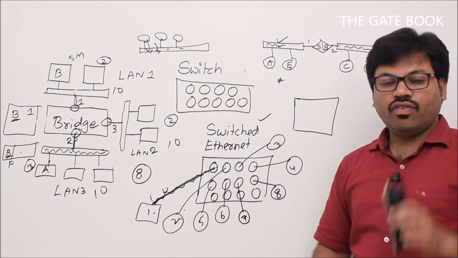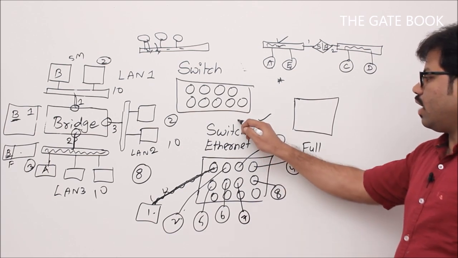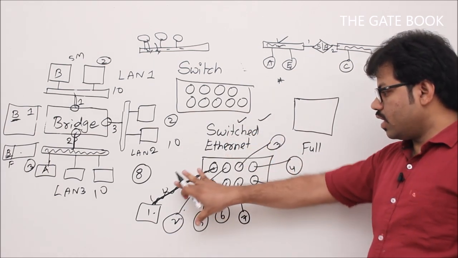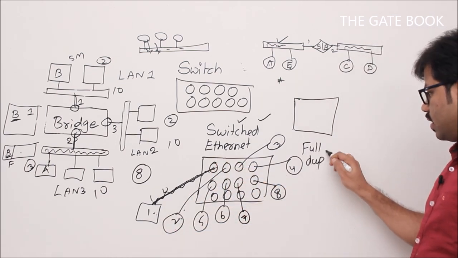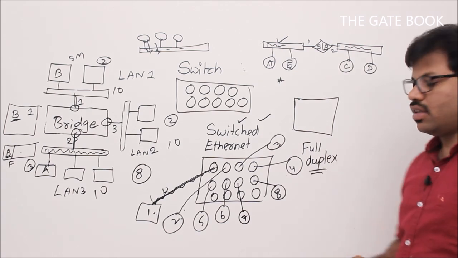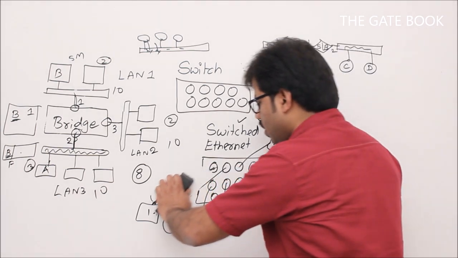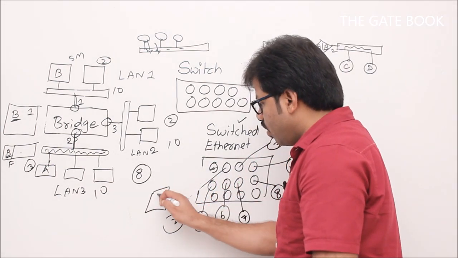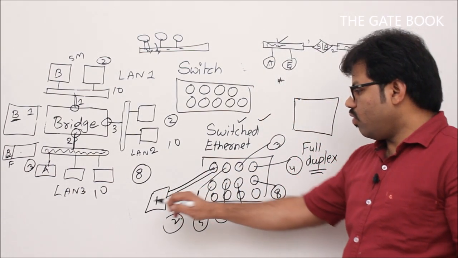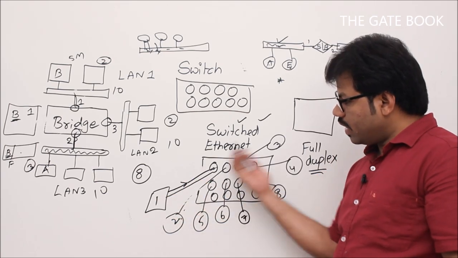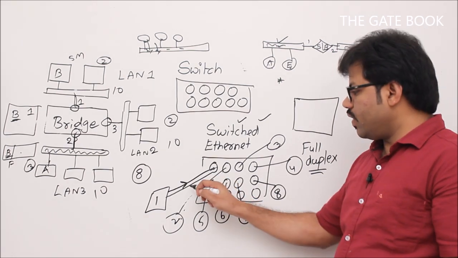Here we are going to have two-way communication. This is called full duplex. So whenever we implement switched Ethernet, especially when every system is connected directly to the switch, then we use full duplex lines. Okay, full duplex communication. That is one modification. If you do that, then we can avoid the collision. How, we'll see. So here every system is going to have one incoming path, one outgoing path. That means whenever one wants to send data to the outside world, there will be one path, one channel. And there is another channel for receiving the data.